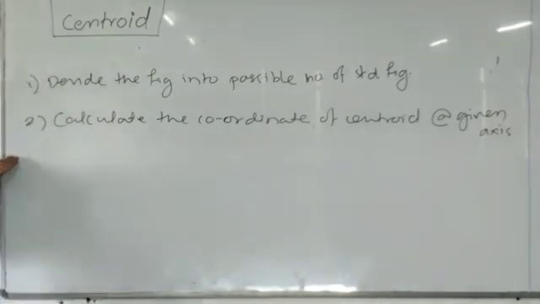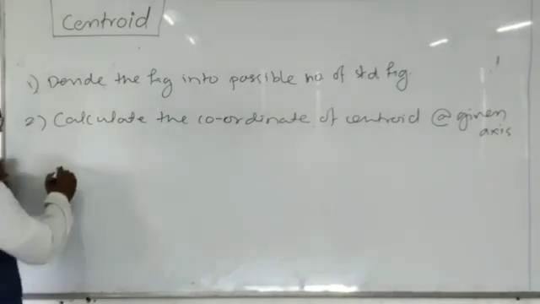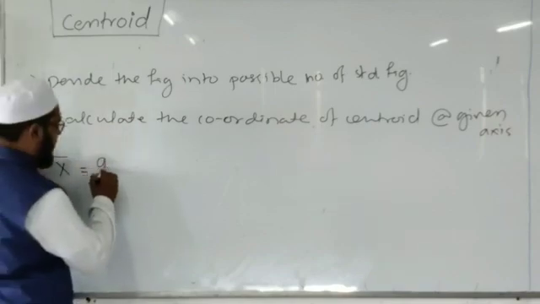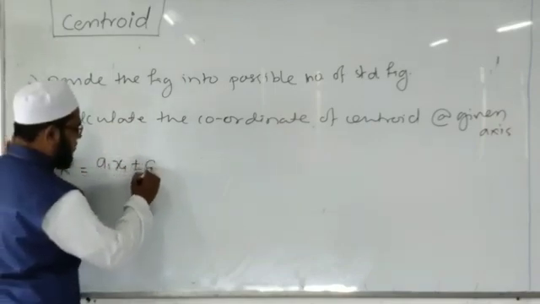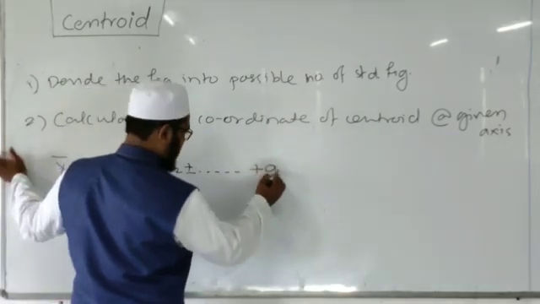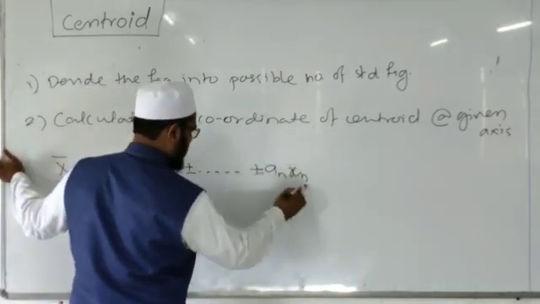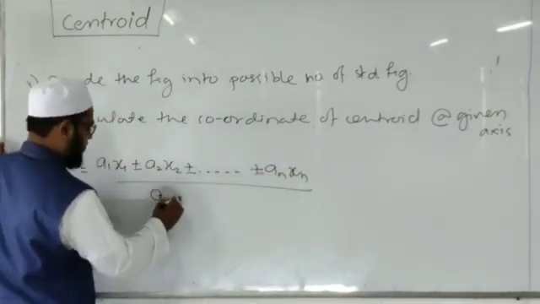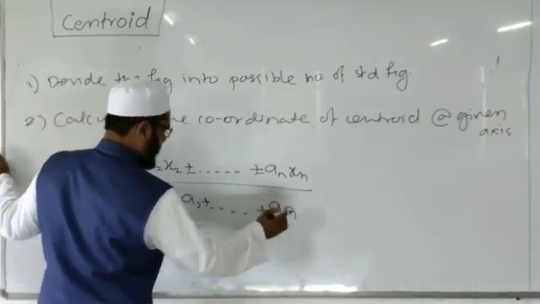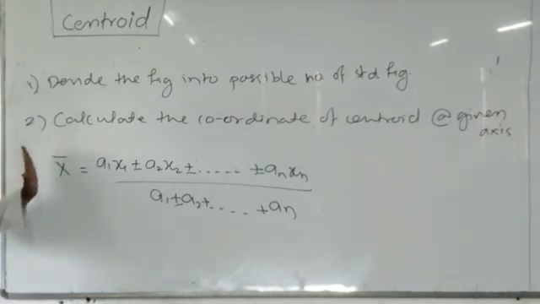After this calculation, we will use the formula for calculation of the centroid: x bar equal to A1 x1 plus or minus A2 x2 plus or minus An xn, divided by A1 plus or minus A2 up to An. This will give you the centroid of the irregular figure.